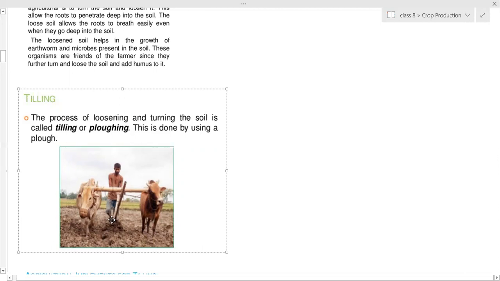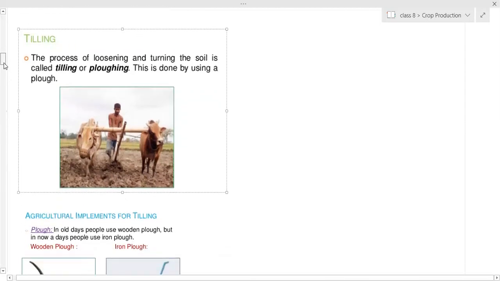At the end of this, there is one sharp structure. That is moved in the soil, and it is moved along with the bulls or oxen. The sharp structure at the back will start loosening the soil. So that is the classical, traditional method of loosening the soil.